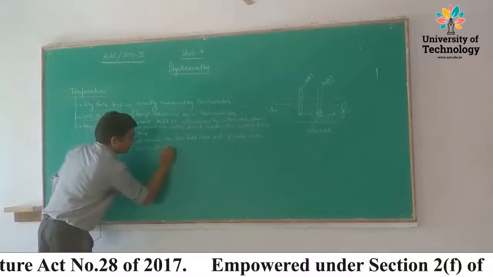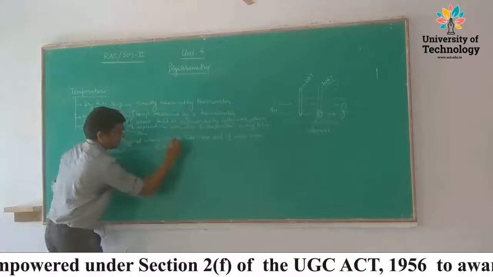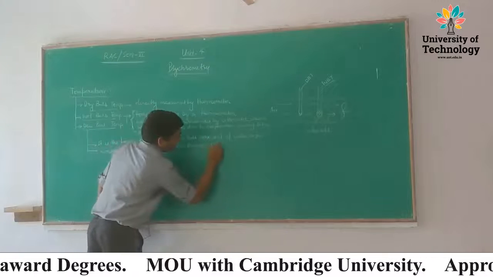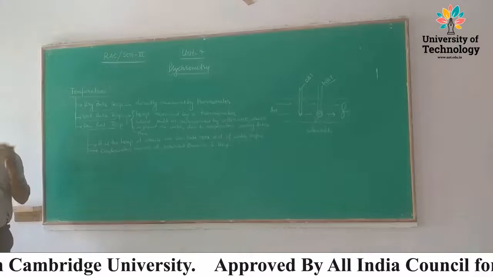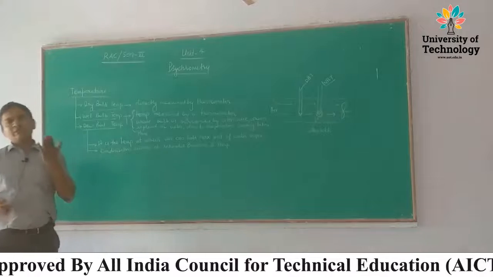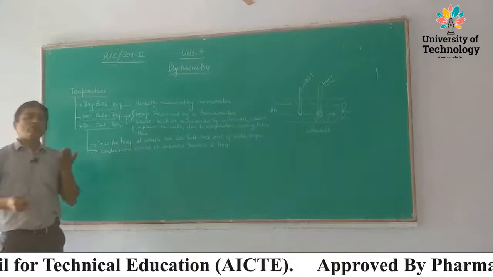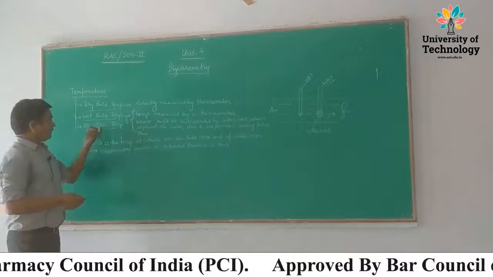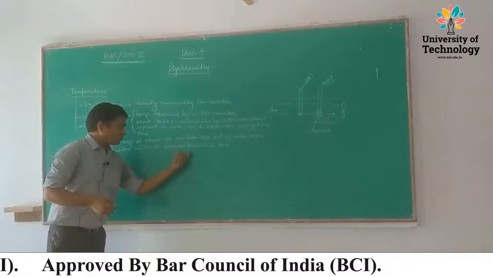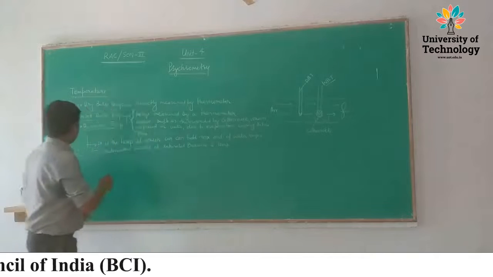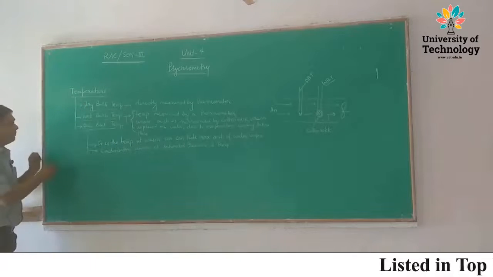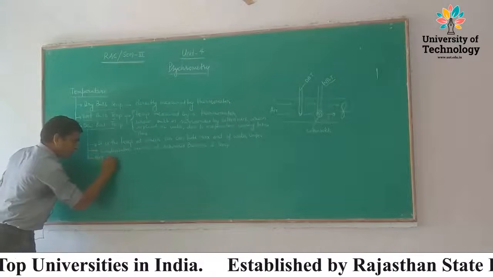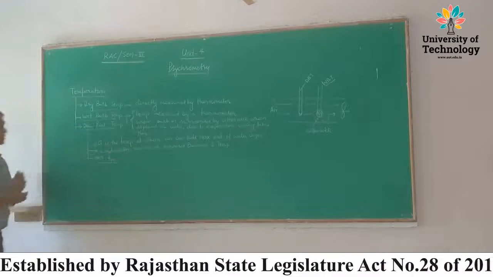At saturated pressure and temperature, the air can hold the maximum amount of water vapor. The water vapor present in air has a tendency to change into the liquid form, into the dew form. That is at saturated pressure and temperature. That is the dew point temperature. So these are the three main temperatures. Dew point temperature is represented as DPT or TDP. Both are correct.